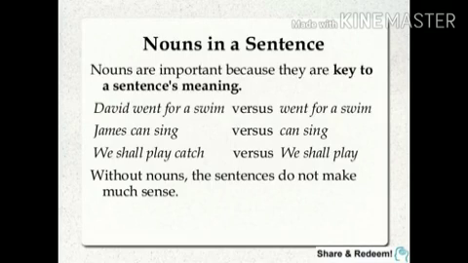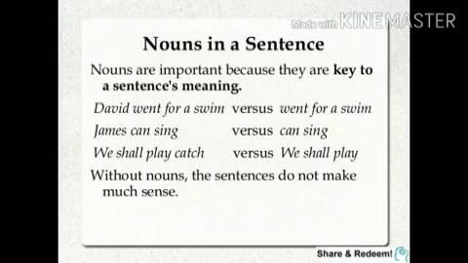Nouns have a great importance in a sentence. Nouns are important because they are key to a sentence's meaning. David went for a swim versus went for a swim. James can sing versus can sing. We shall play catch versus we shall play.